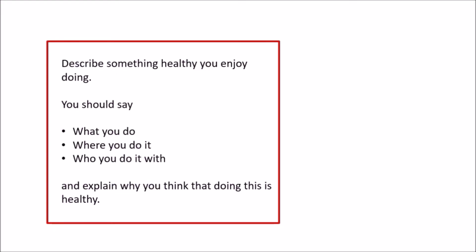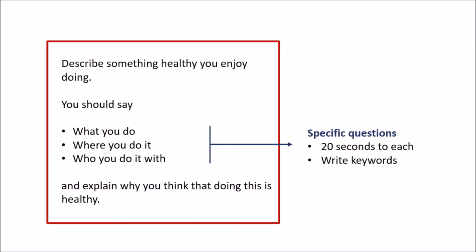Let's say your topic is describe something healthy you enjoy doing. The first 3 questions are specific questions. What, where, who. You can allocate 20 seconds to each of the questions, which means you have to speak around 3 to 4 sentences for each question. Like I mentioned earlier, write down keywords. Write 3 to 4 keywords for each part. So roughly you can spend 1 minute on these specific questions.